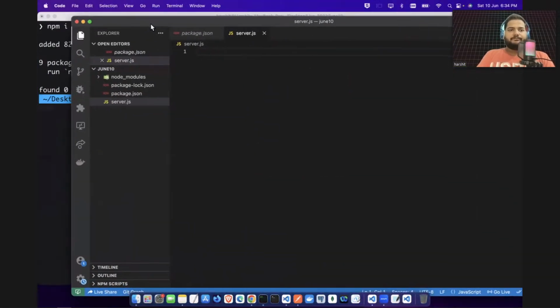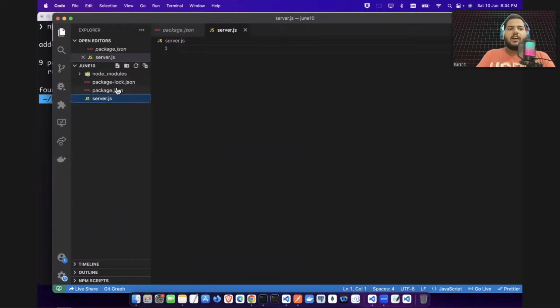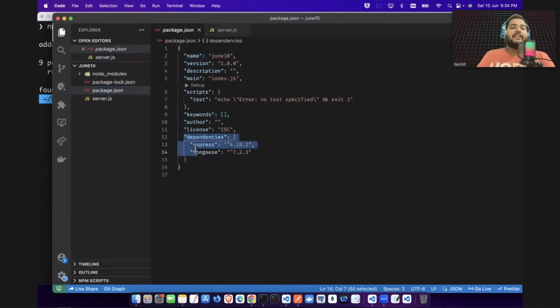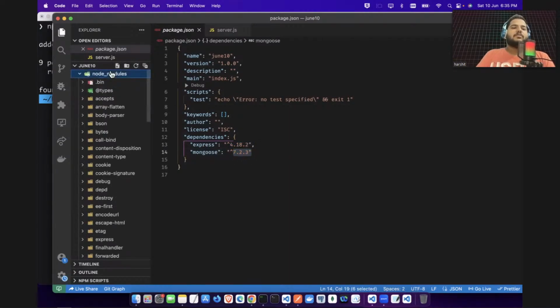Now if you see here, you will see package.json, and here you can see dependencies. Something has been added here. Here you can see express and mongoose are already added. So these two packages you just installed, express and mongoose, are added, and there's a version also, like this version and this version.